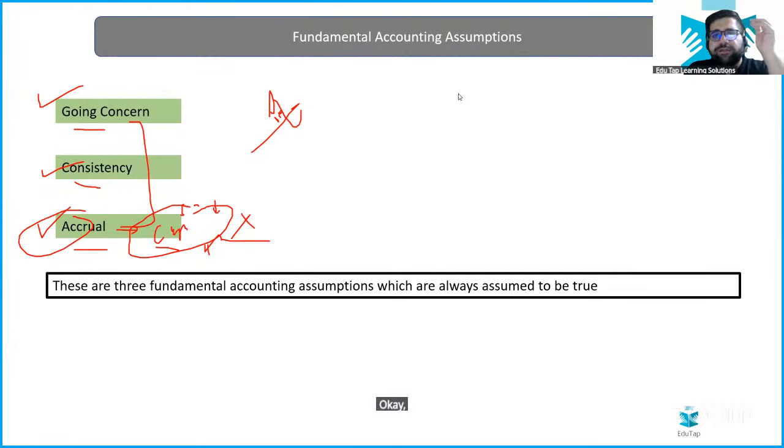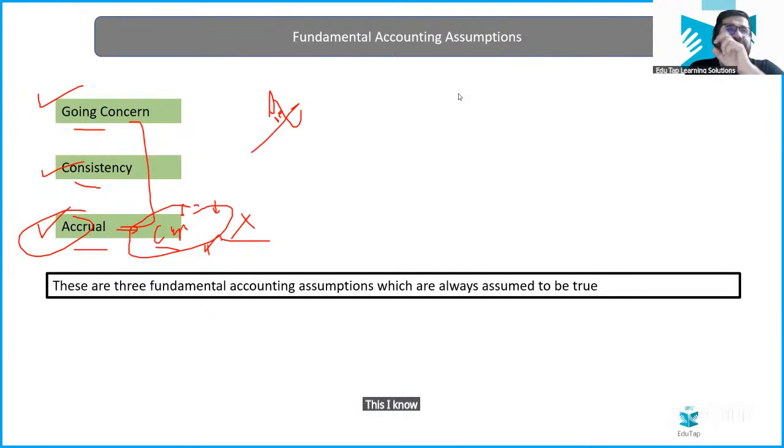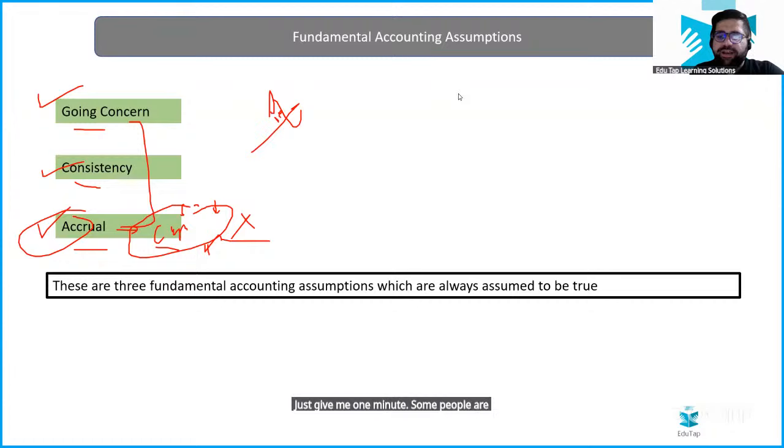Many people are writing ISO. The founders of that particular company were from Maharashtra. This I know because they were speaking Marathi. Give me 1 minute, I will just check on YouTube. Some people are writing ISO. Just give me a minute, because that will help you a lot.